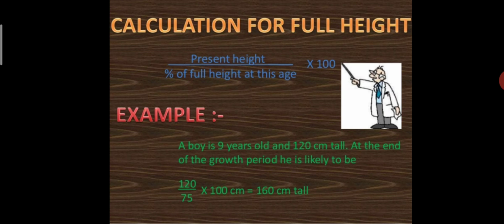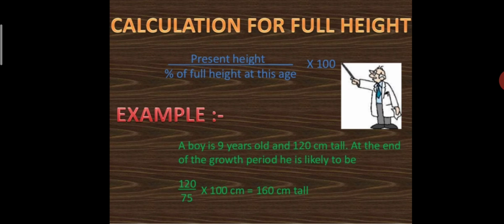Okay students, now what is the formula? Present height: what is your present height, and what is the percent of full height at this age? What is your age and what is the percent of your full height at this stage? What is the percentage of your full height, into 100?